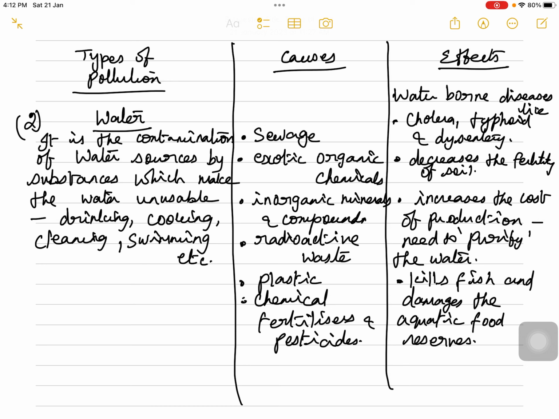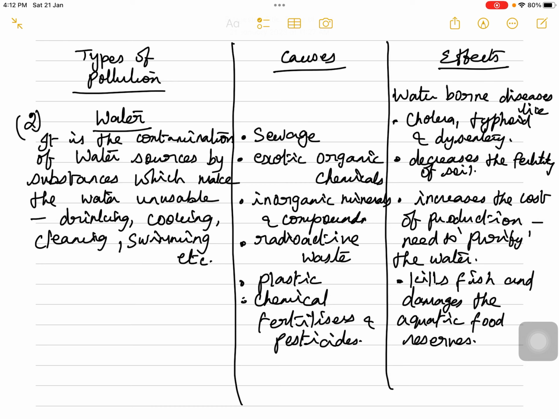Now what are all the effects or the consequences of water pollution? First and foremost, we get the waterborne diseases like cholera, typhoid, and dysentery, and it decreases the fertility of the soil. It increases the cost of production to the industries, because the industries need to spend a certain amount of money in order to purify the water.